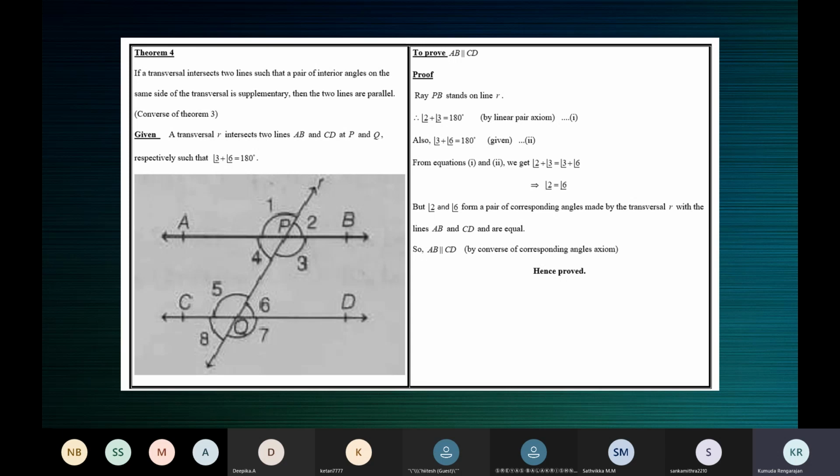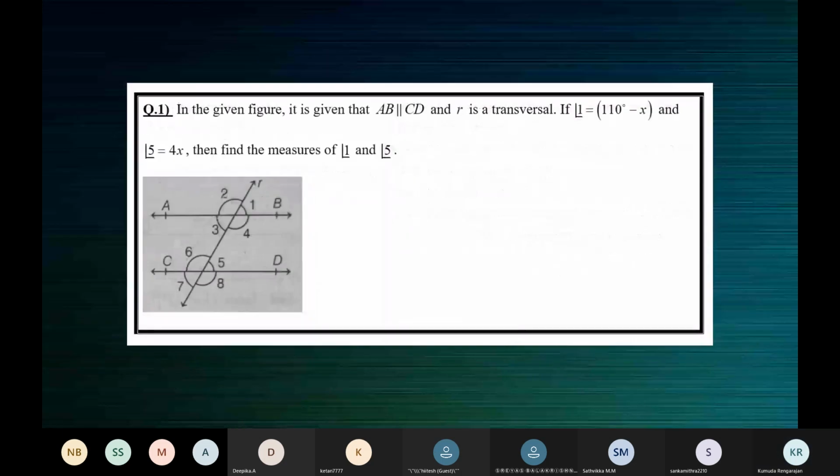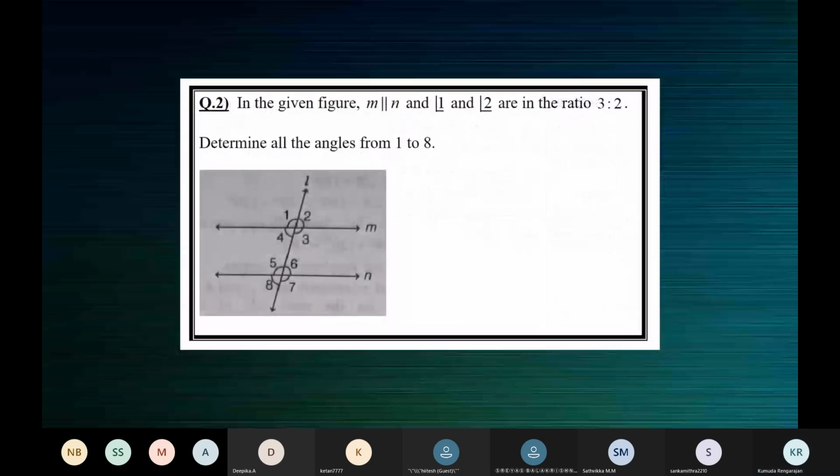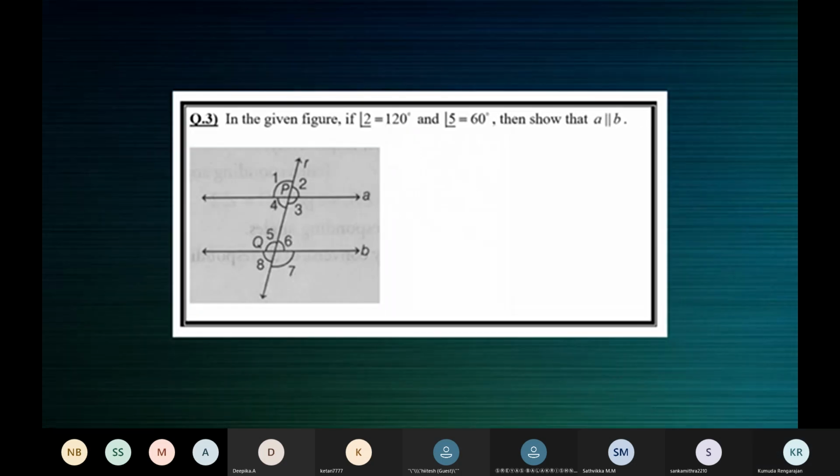Okay, let's take something numerical. We have a few minutes left. Yeah, let's try this one. In the given figure, angle 2 is 120 degrees, angle 5 is equal to 60 degrees. Show that A is parallel to B.